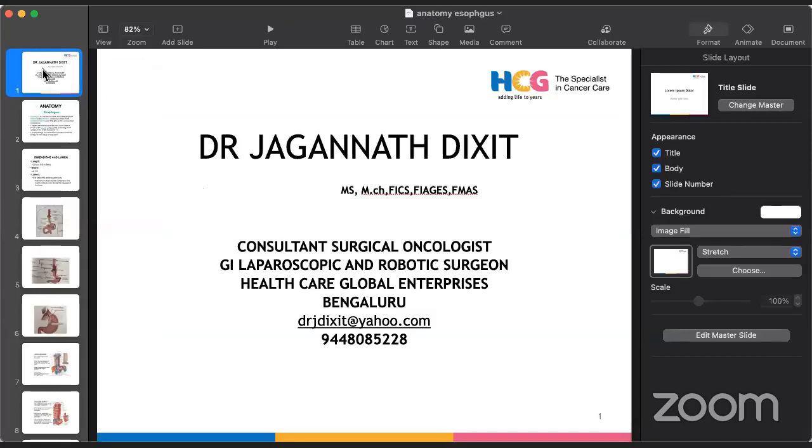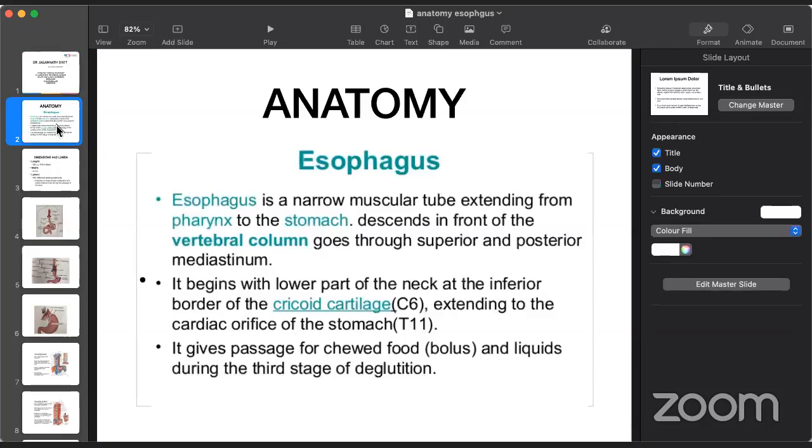Very good evening. I'm Dr. Jagannath Dikshit. I'm a GI laparoscopic and robotic surgeon. Today we will speak on the anatomy and staging part of the esophageal cancer. At the outset, I just want to give a brief introduction about the anatomy of the esophagus.